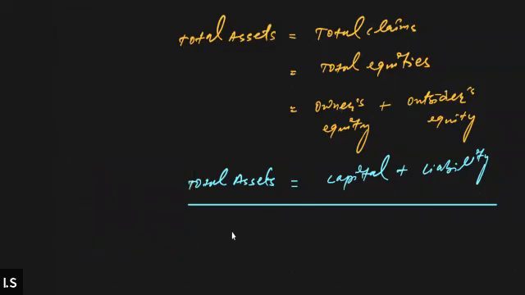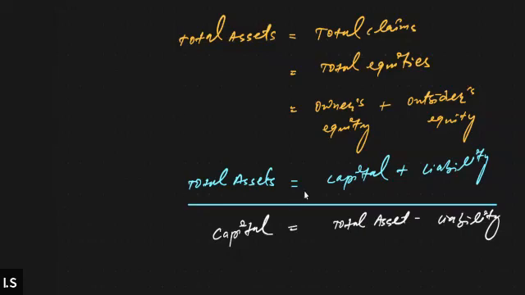Let's suppose we want to find the value of capital. The equation for finding capital will be total asset minus liability. Can we write it this way also? Yes or no? Can we write this equation as capital equals total asset minus liability as well?